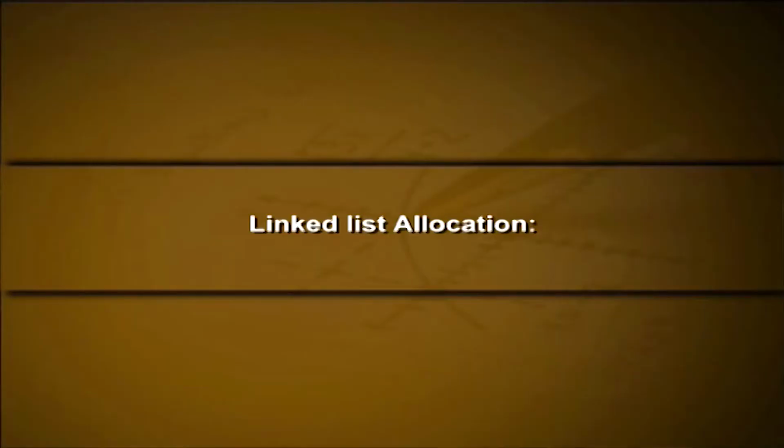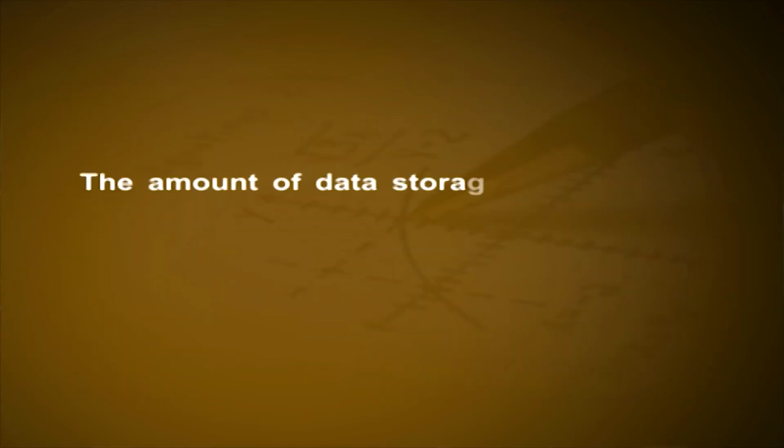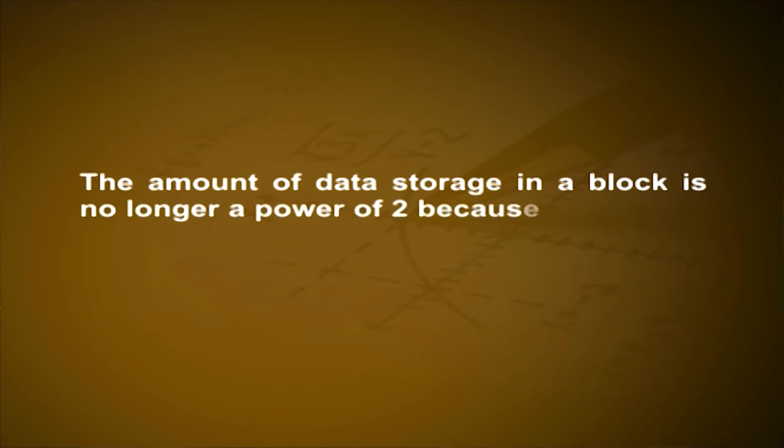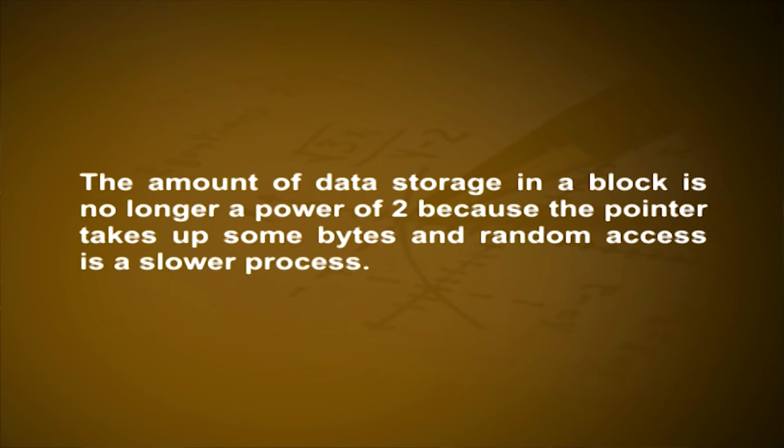Linked list allocation. Another method for storing files is to keep each one as a linked list of disk blocks. The first word of each block is used as a pointer to the next one. The remaining block is for data. Unlike contiguous allocation, no space is lost to disk fragmentation and every block can be used in this method. The directory entry needs to store only the disk address of the first block. But the amount of data storage in a block is no longer a power of 2 because the pointer takes up some bytes, and random access is a slower process.